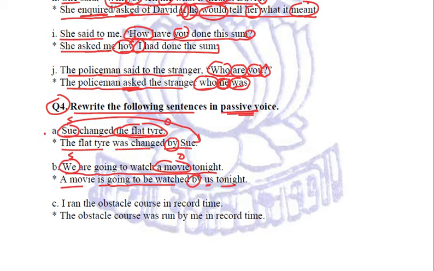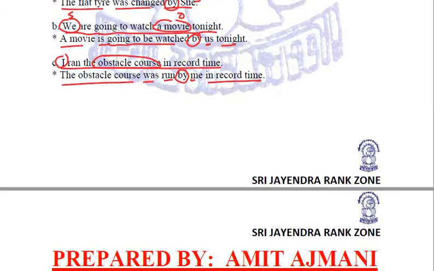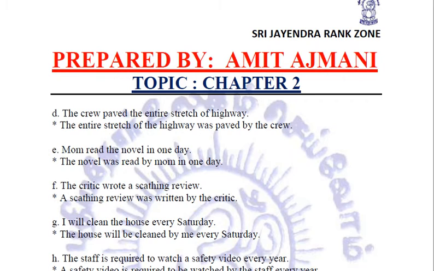Clear? Next. I ran the obstacle course in record time. I is the subject, obstacle course is the object. Interchanging them, the obstacle course was run by me in record time. Clear? Let us see the next sentence. The crew paved the entire stretch of highway.